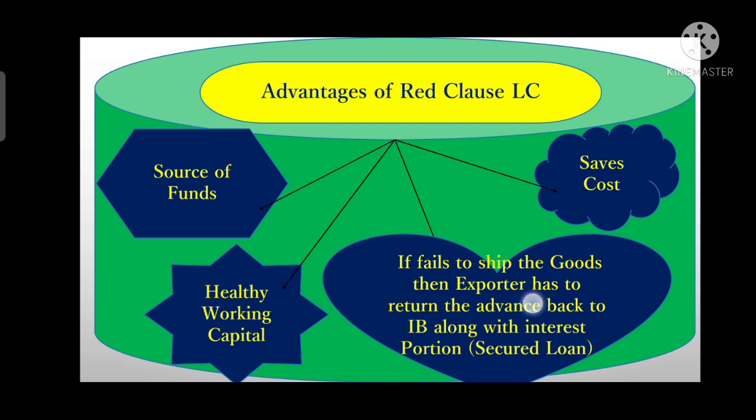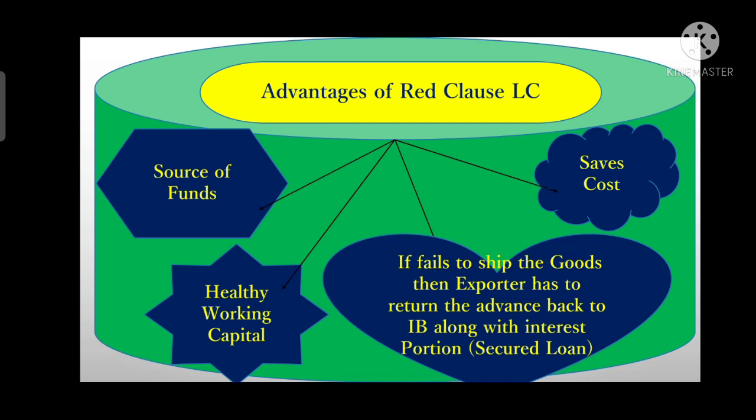Now the last point about a Red Clause LC concerns the loan being of a secured type. If the loan rendered under the Red Clause LC is of secured type and the beneficiary fails to ship the goods, then the beneficiary has to return the fund back to the issuing bank along with the interest.